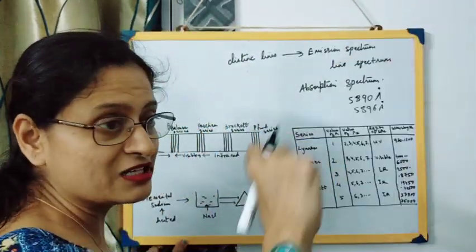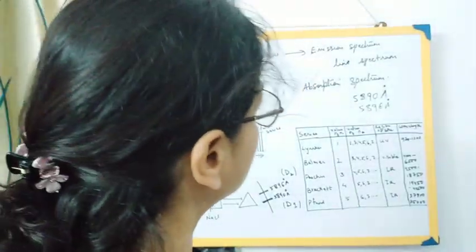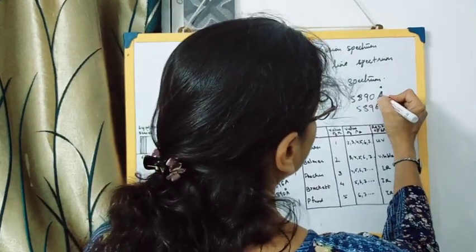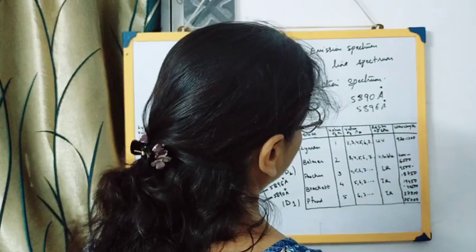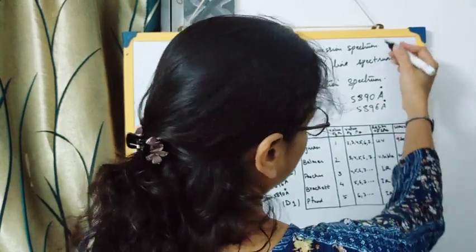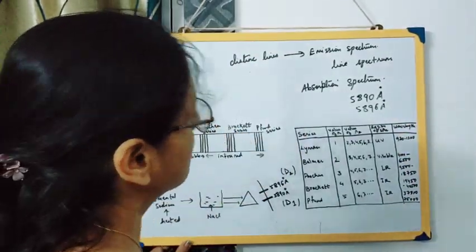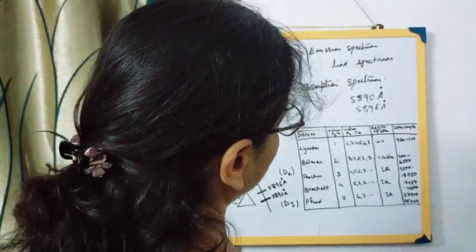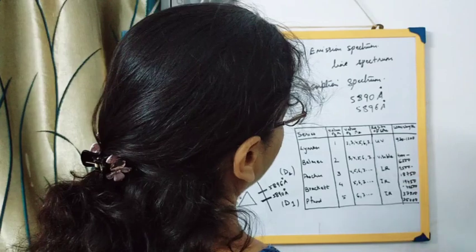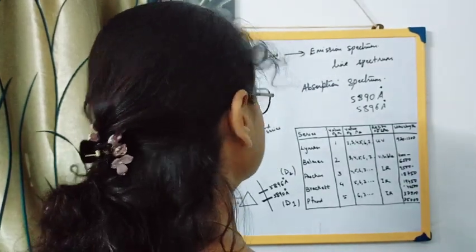That is when the light has got split up into different colors, so it is obtained in the yellow region. So at two different wavelengths, that is at two distinct lines, an emission spectrum will be obtained. If you are heating elemental sodium, you will get an emission spectrum, and two distinct lines will be obtained at 5890 angstrom and 5896 angstrom.